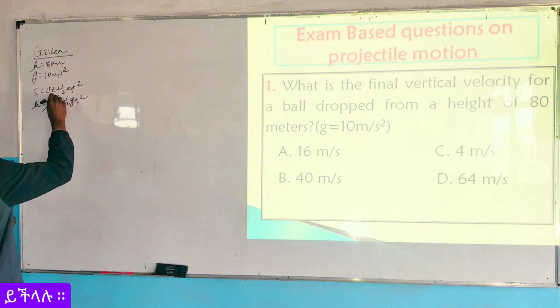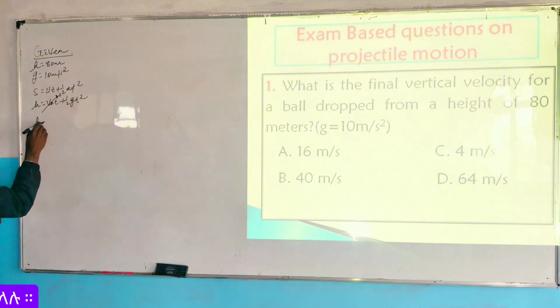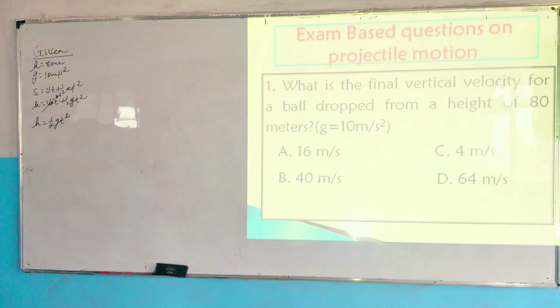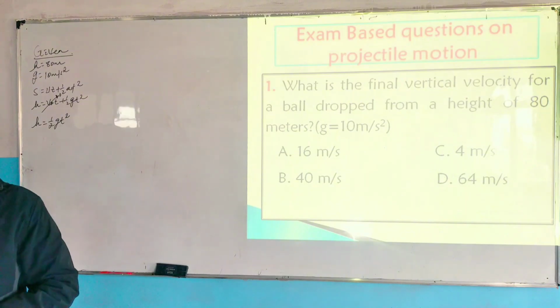So initial velocity of the ball is 0, then h is equals to 1 over 2 g t square.